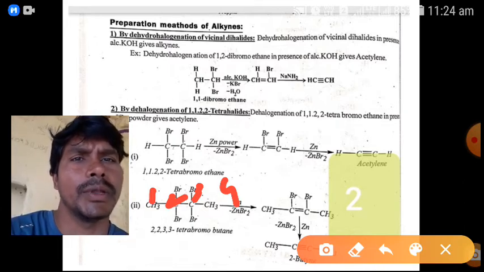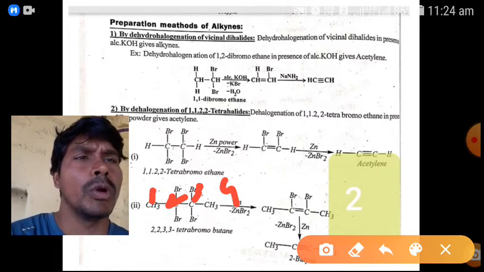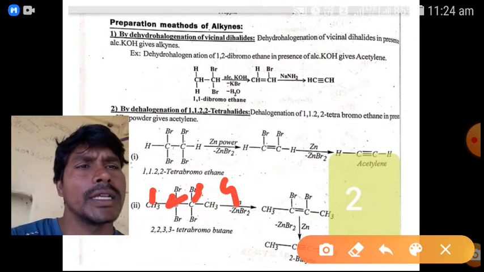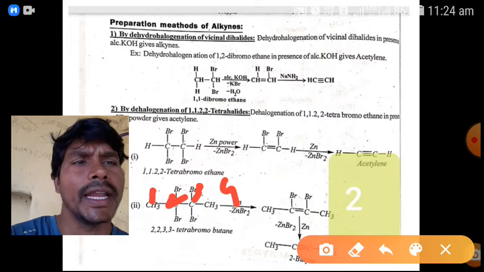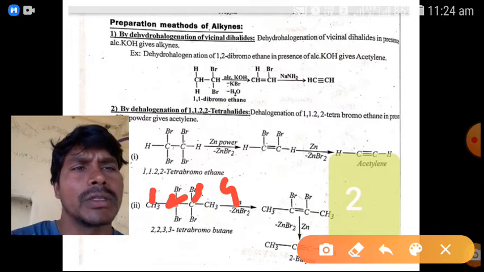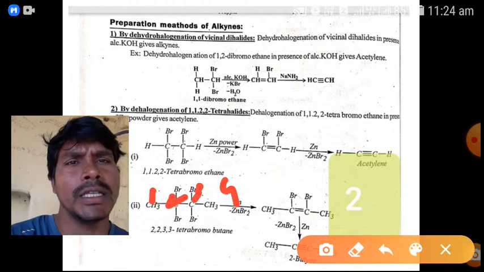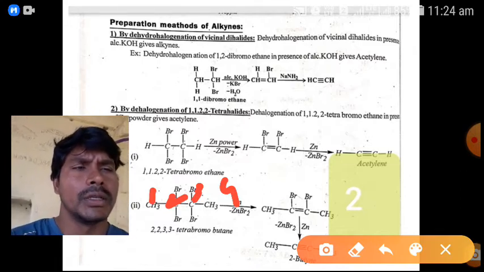Debromination takes place. In the presence of zinc powder, we get a dibromo alkene compound, and then again zinc powder is used. Again debromination takes place here. We get the triple bonded compound, that is 2-butyne. So 2-butyne means 4 carbons are there, with 1 triple bond at the second carbon.